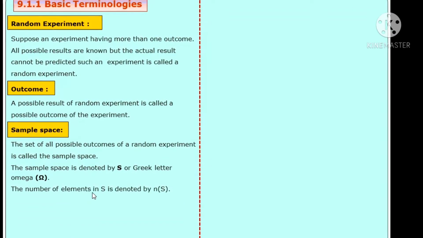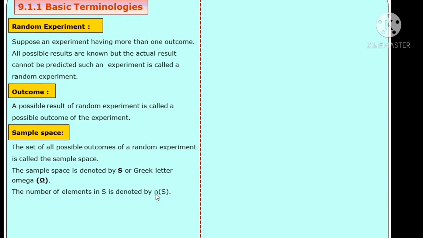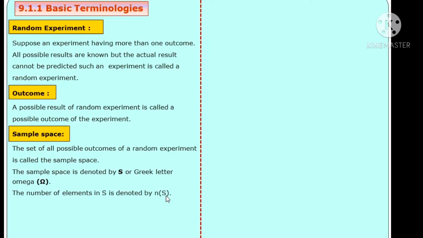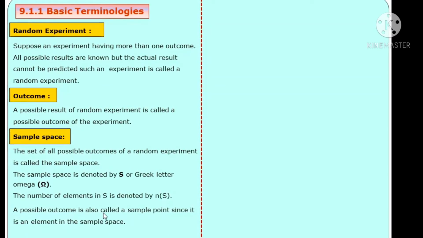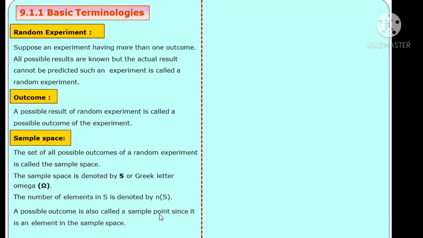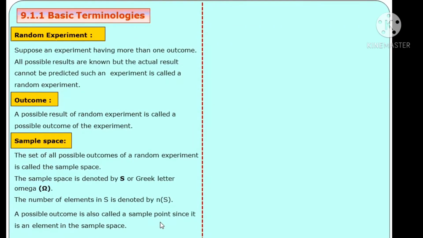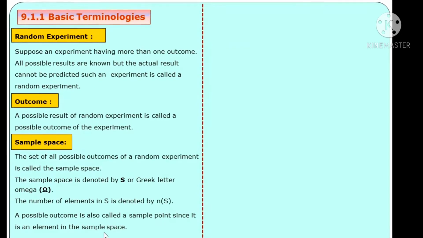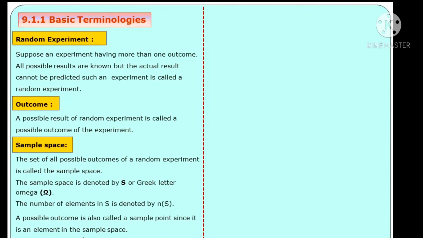The number of elements in the sample space S is denoted by n(S). A possible outcome is called a sample point, since it is an element of the sample space.